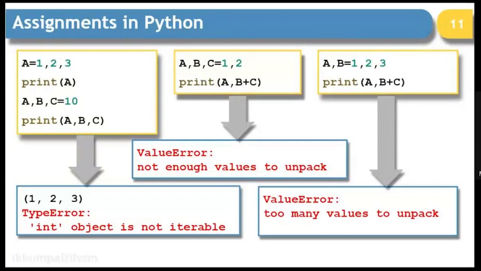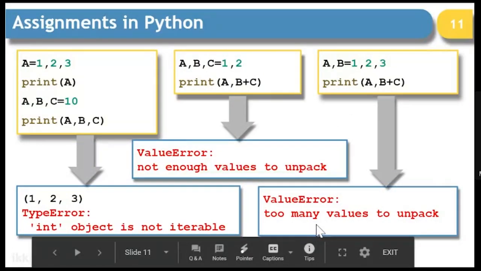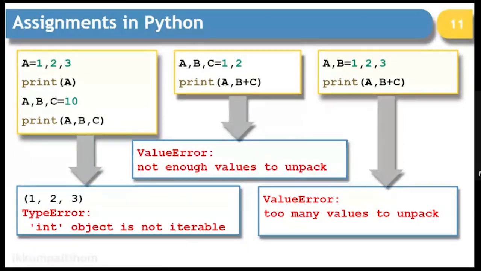Now look at the second one. In the second one, we have two variables getting two values. So obviously this is not possible, and you will get an error which is going to be not enough values to unpack. In the same way, if you have fewer variables and more values, at that time you will get too many values to unpack. So the difference between the two is, in one it says not enough values to unpack, in the other you get too many values to unpack.